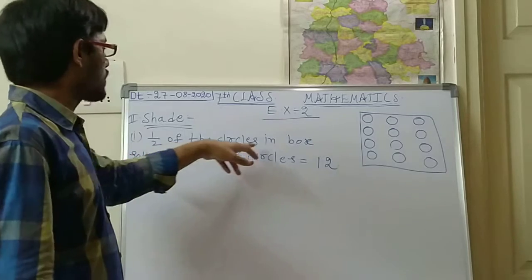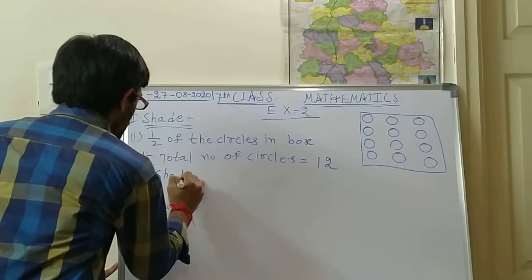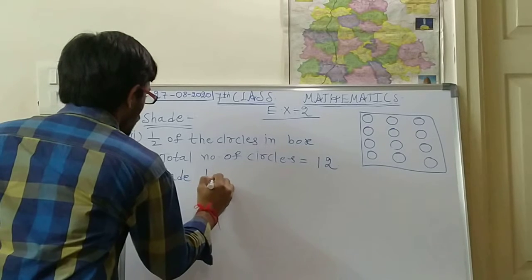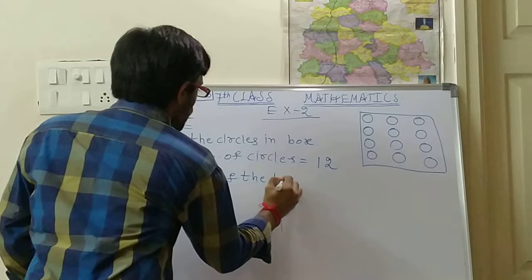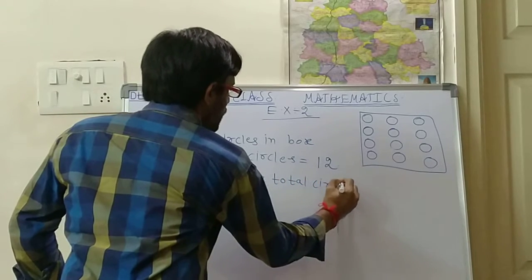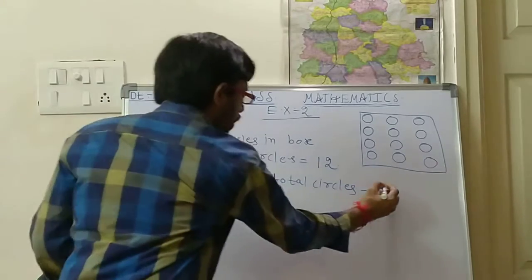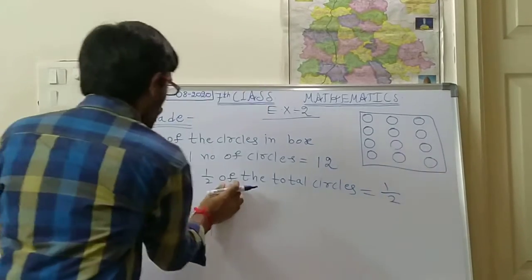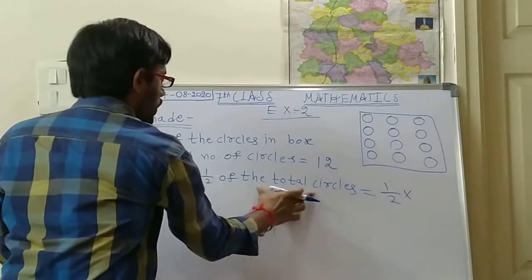Half of the circles in the box. Shade 1/2 of the total circles. Half means 'of', half means into the total circles.